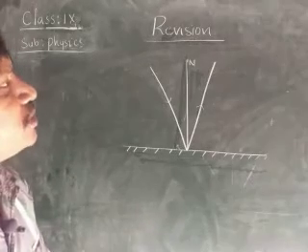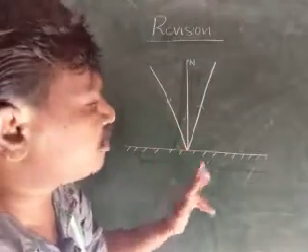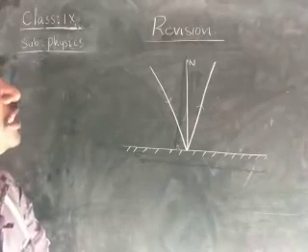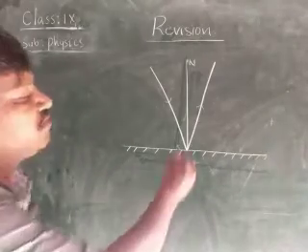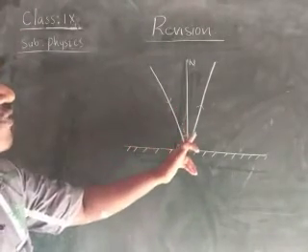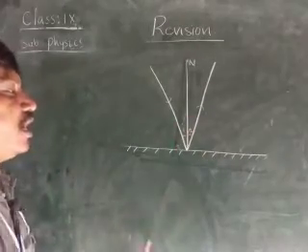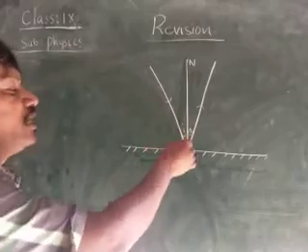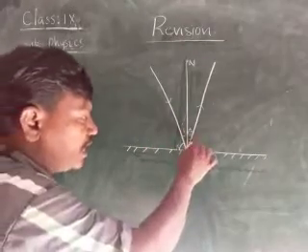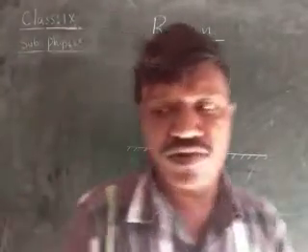The light ray which is exactly perpendicular to the reflecting surface is called the normal, children. The angle between the incident ray and the normal is called the angle of incidence, and the angle between the reflected ray and the normal is called the angle of reflection. The angle between the incident ray and the reflecting surface is called the glancing angle of incidence, and the angle between the reflected ray and the reflecting surface is called the glancing angle of reflection, children.